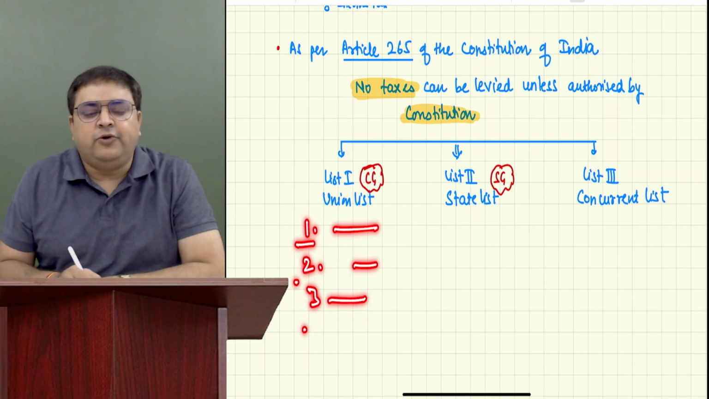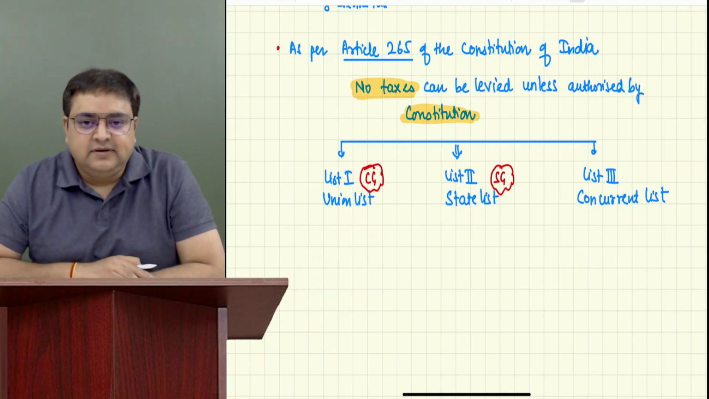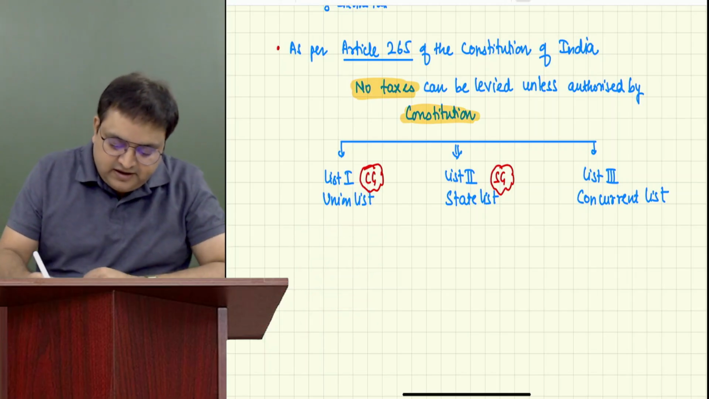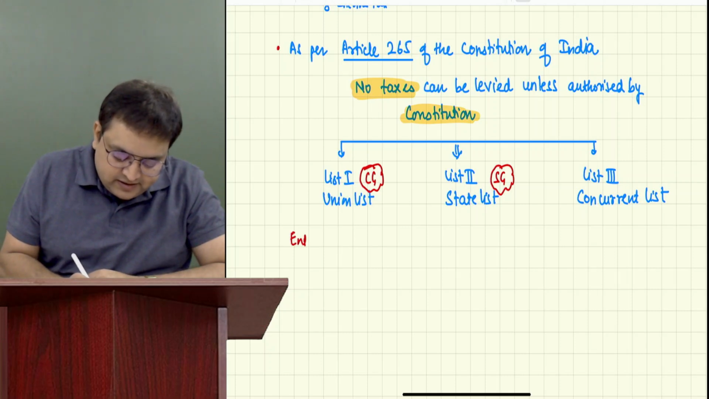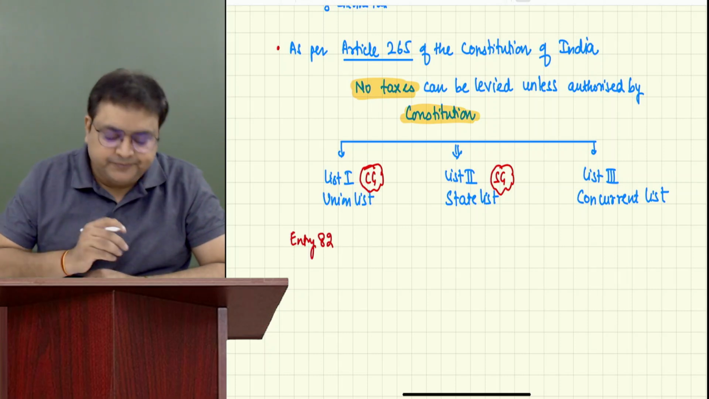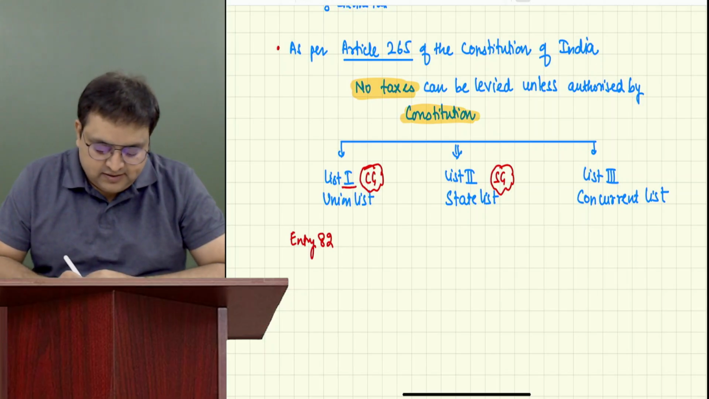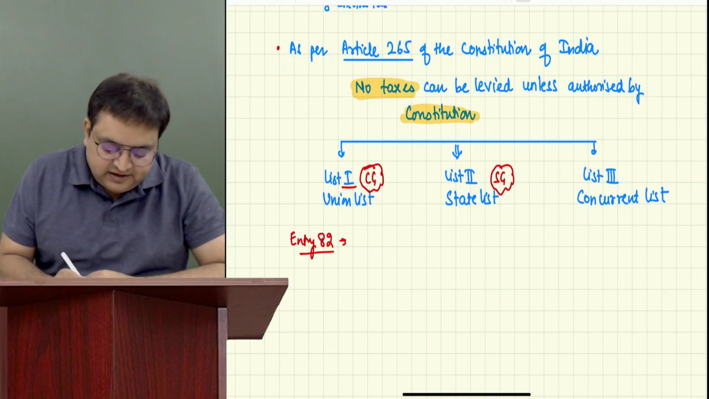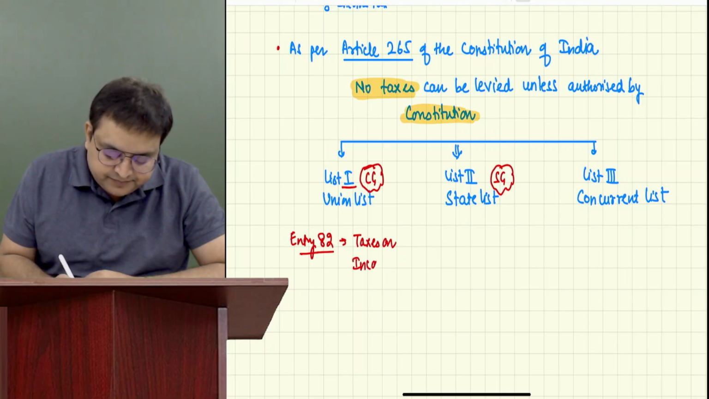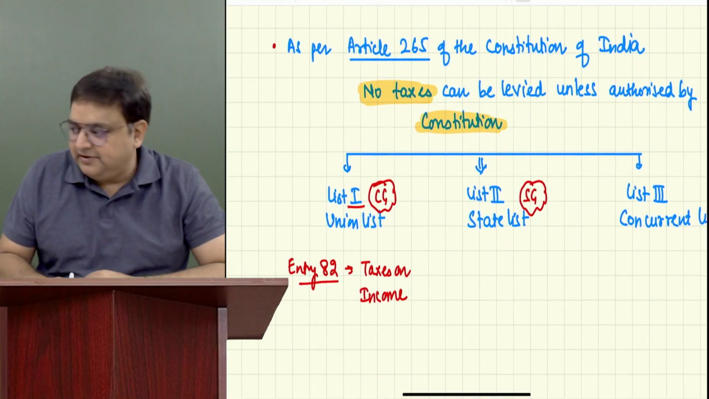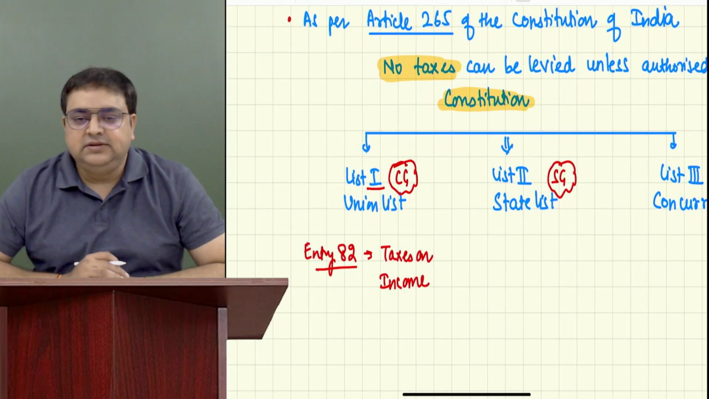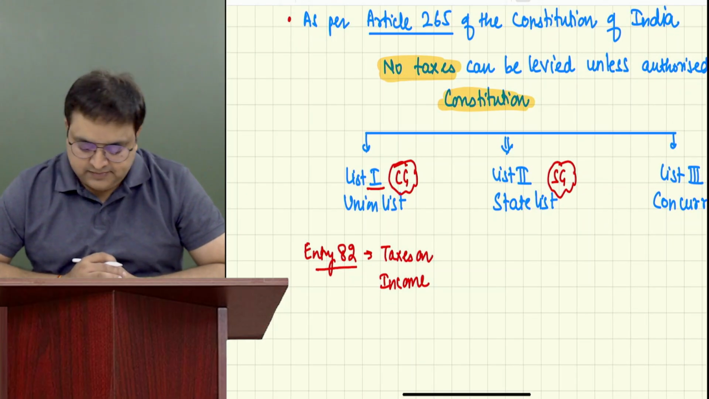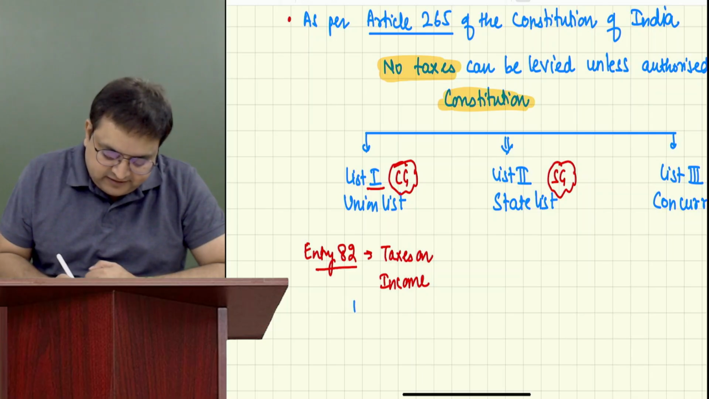Guys, in list 1, point number 1, point number 2, point number 3 are called entries. In list 1, there is entry number, please write it over here, entry number 82. In list 1, in entry number 82, it is written that the central government has the power to collect taxes on income. That is nothing but income tax.